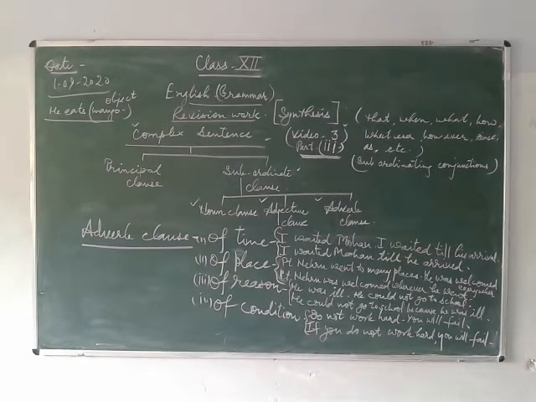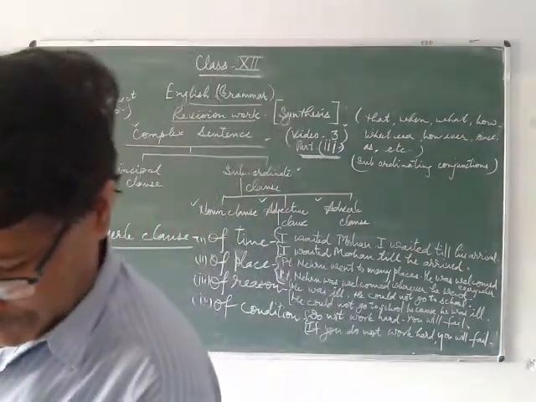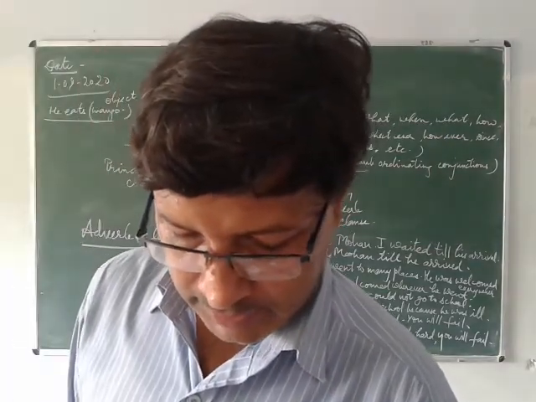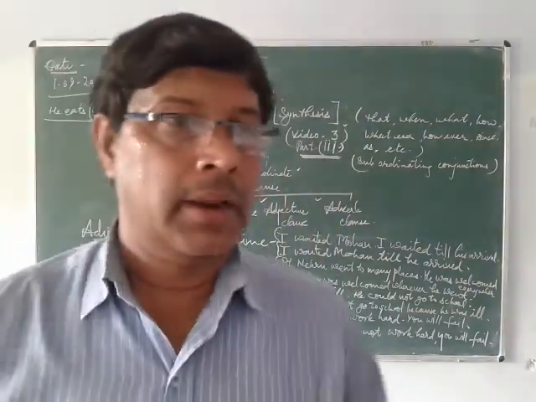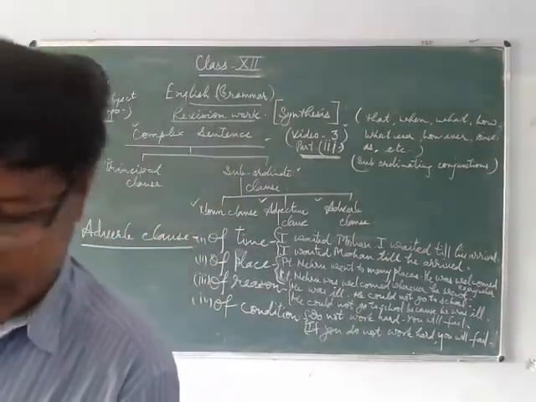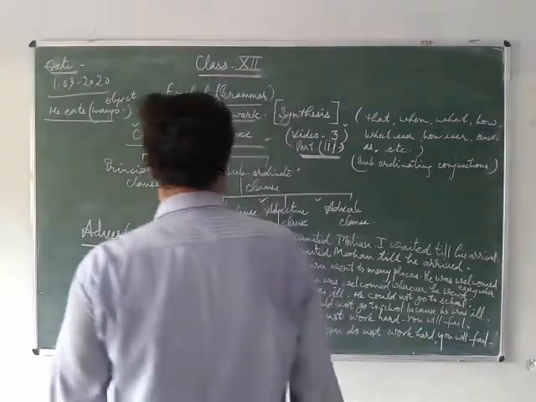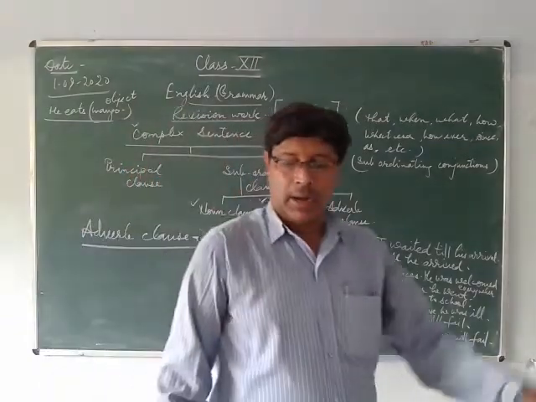So students, in your adverb class, you will find many conjunctions related to time, place, reason, condition, comparison, contrast, result, purpose, and manner. So you will find nine kinds of adverb class conjunctions. You will use them here one by one in similar conditions.